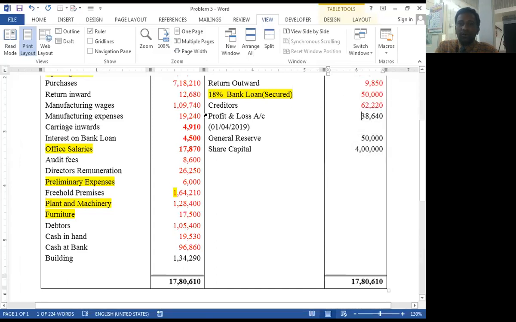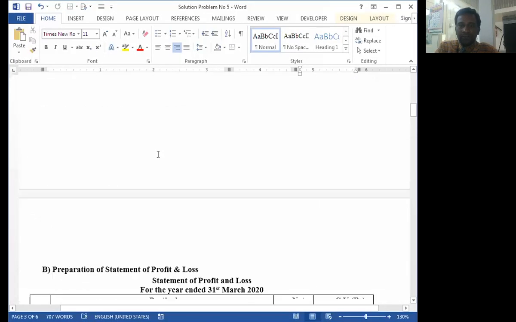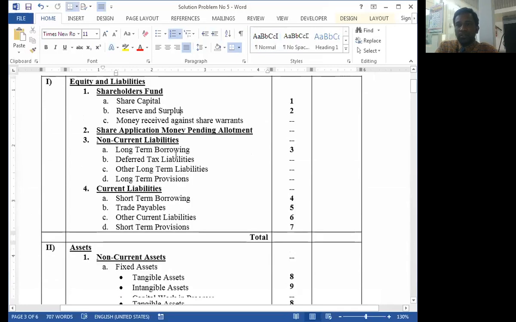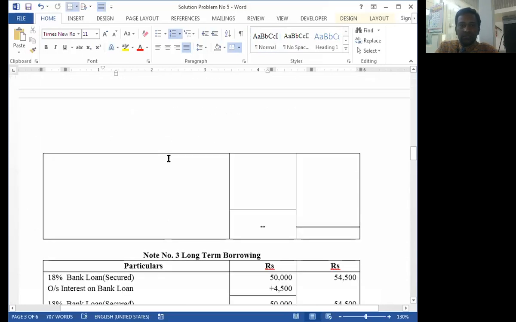Now next item, profit and loss account. This is the opening balance given in the trial balance, and it should be transferred to the liabilities side under the note reserve and surplus. We have a separate note in the balance sheet under the liabilities side, here reserve and surplus, and we have a separate note, note number 2, reserve and surplus.